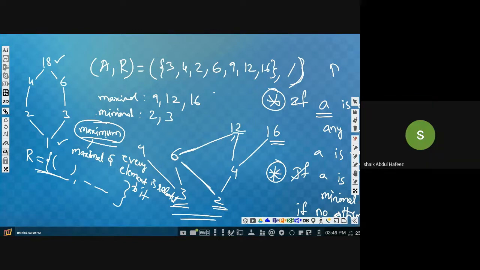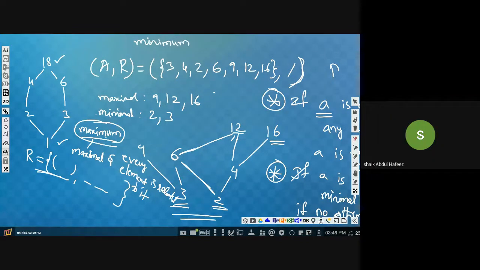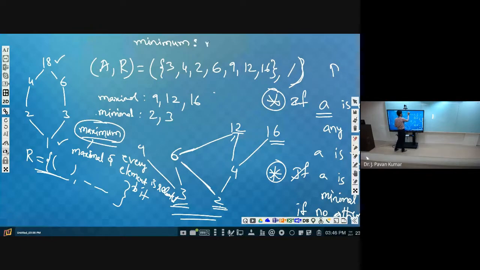Now you consider minimum. What can be the minimum? Minimum is nothing but it should be a minimal element, and that element is related to all other elements.